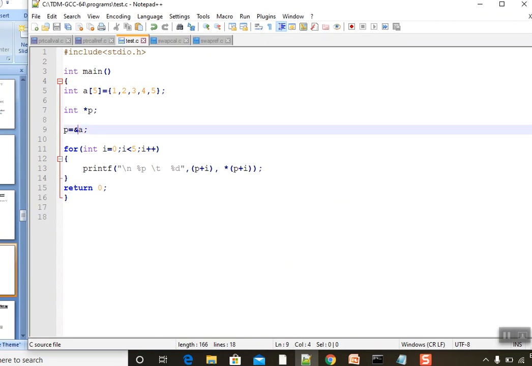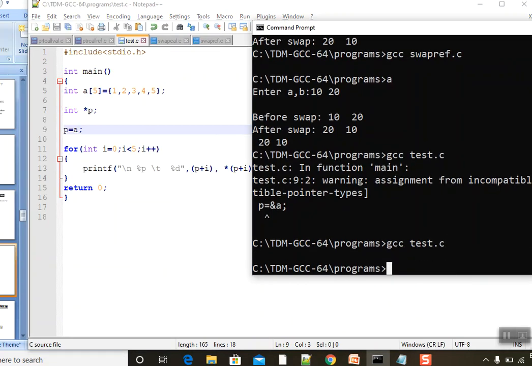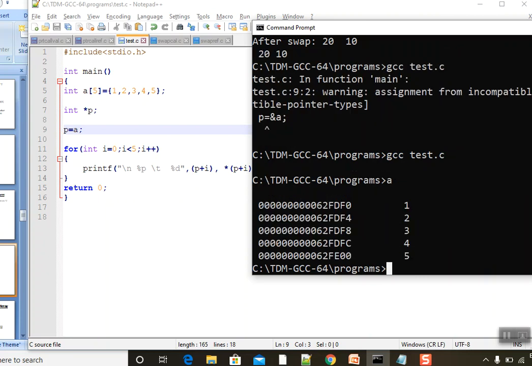Okay, that is giving you a warning that ampersand is not required. It is not the error, it is the warning only, so you can go ahead. Either you can change or you can go ahead. So I'm going to run the code.